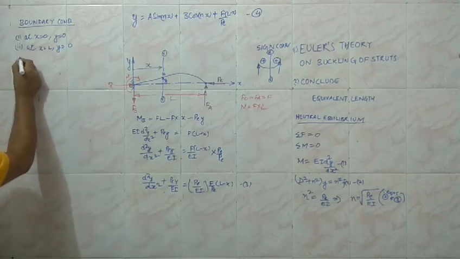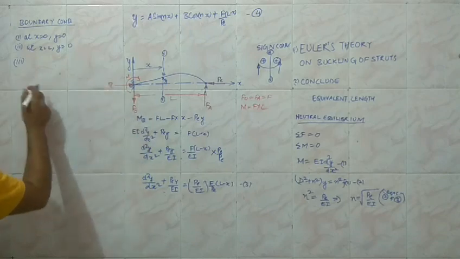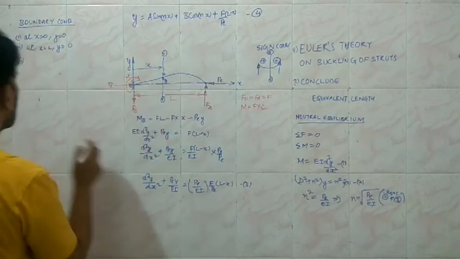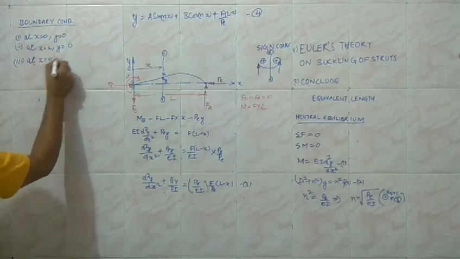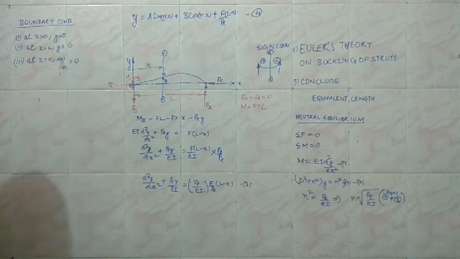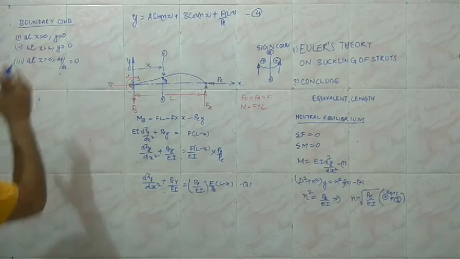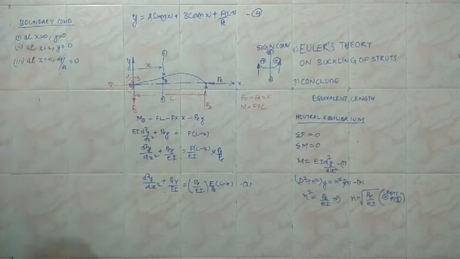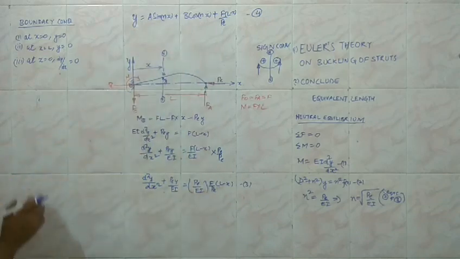So the third condition is, and I have told you the reason why the slope at the fixed end is equal to 0 and why it is not equal to 0 at the pin end. So at x equal to 0, dy upon dx in this case is also equal to 0. We'll see whether we require the third condition or not. From the first two conditions, you can use any two pairs. From the first two, I am going to identify the values of the constants A and B.